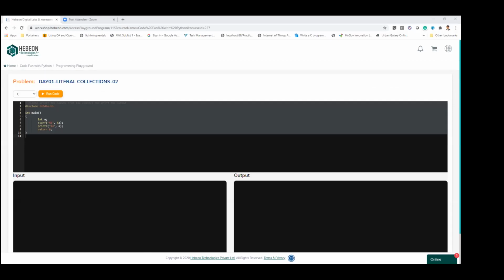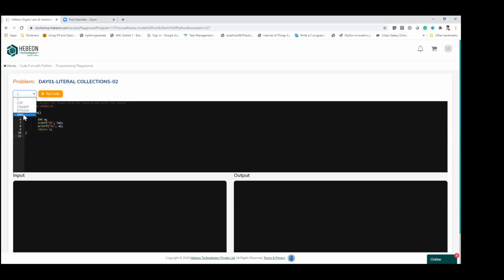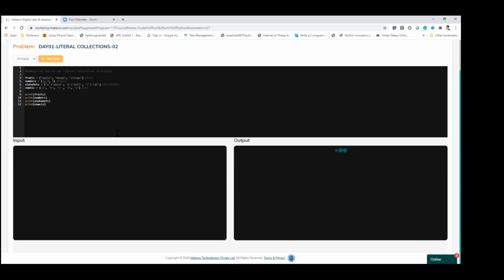Okay. So you don't copy this content. This is for explanation. And even if by mistake you copy it, try to put a hash so that it will become a comment and will not get executed. Otherwise, you copy this code, select Python, and then run it. So what is happening here?